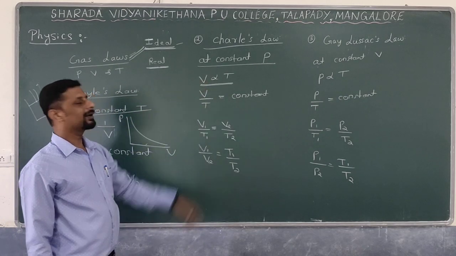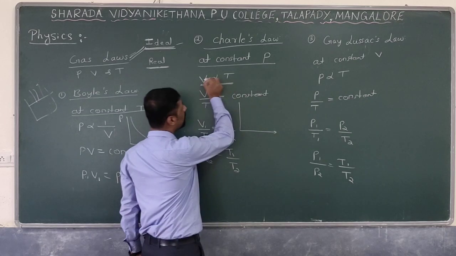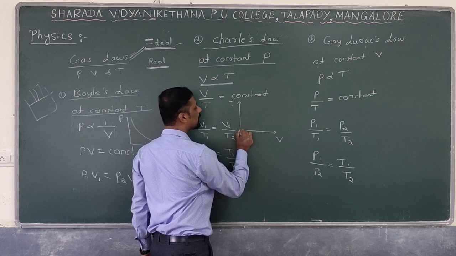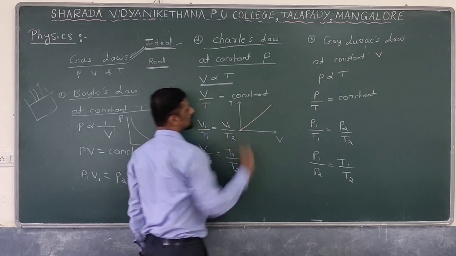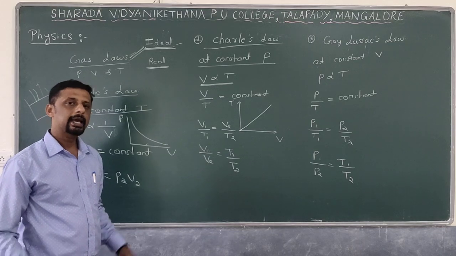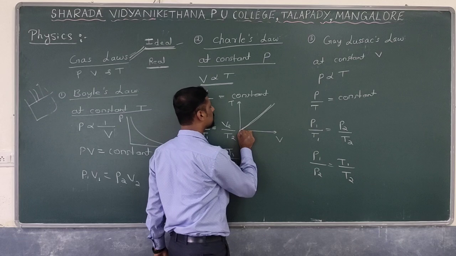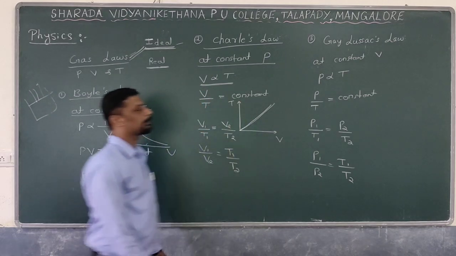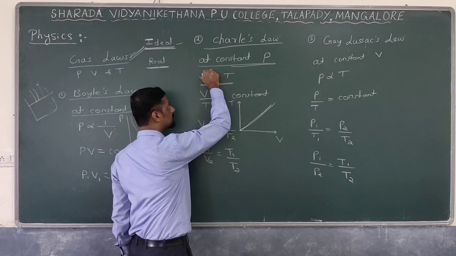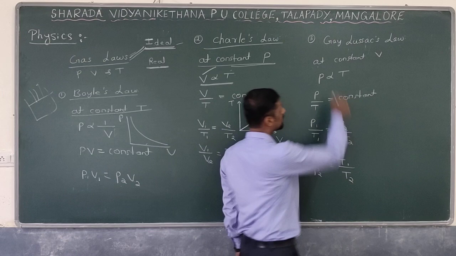How can I represent this law in terms of graph? Graphically, how can I represent? So how are volume and temperature related? As the temperature increases, what about the volume? Volume also increases. Because of the weak intermolecular force of attraction, the gas expands easily. Therefore, volume increases with increasing temperature. This is about Charles law. Here, the pressure is kept constant. We have to consider the variation of volume with respect to what? Temperature. Next, another law, Gay-Lussac's law.